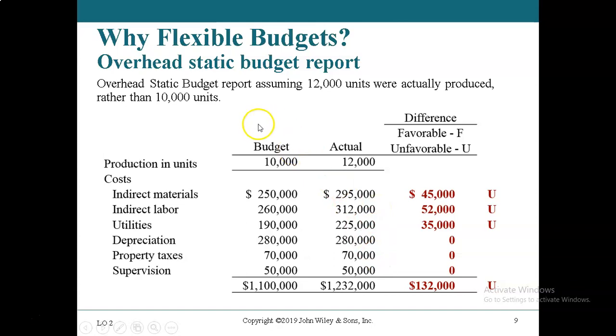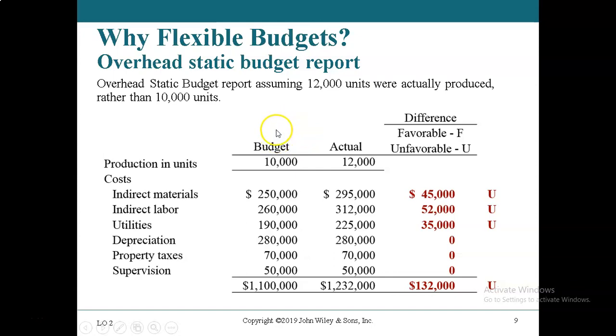This budget is called the static budget because it's the first budget we make. This is called the actual results. So you can compare budget, actual, and the difference, but this is not a good comparison. The reason is that you actually produced 12,000 units, but your budget is only for producing 10,000 units. So we need to update this budget and ask, what would the cost be if you had 12,000 units?